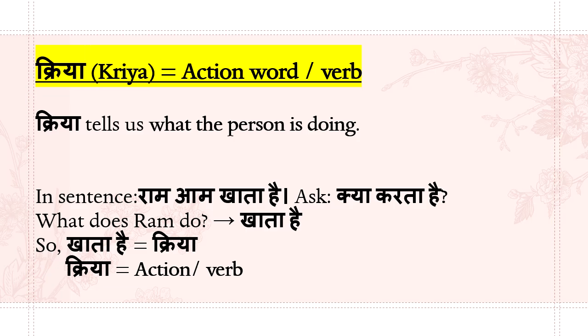He's eating, right? Khata hai. So, khata hai is called kriya. Or in English, it is called action word or verb. What is the action word? Eating, right? So, khata hai is the kriya in the sentence.